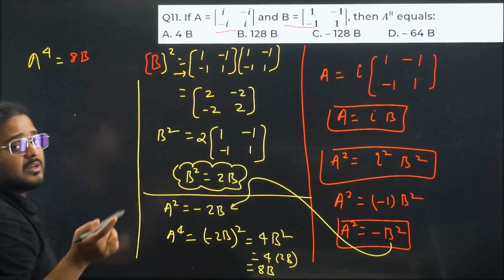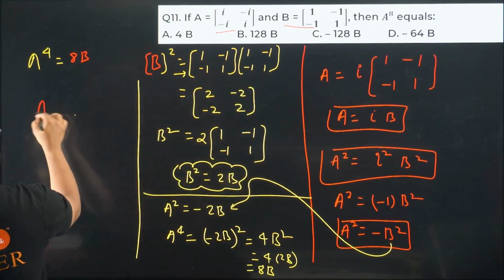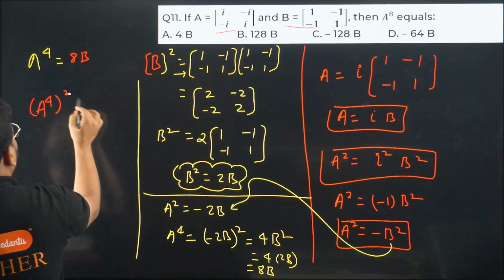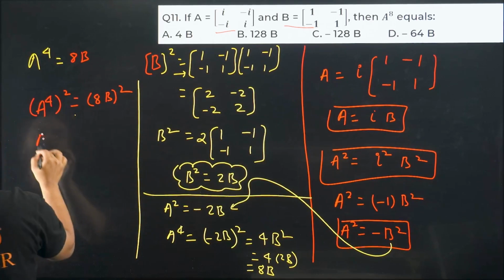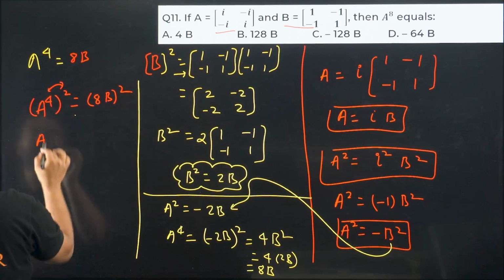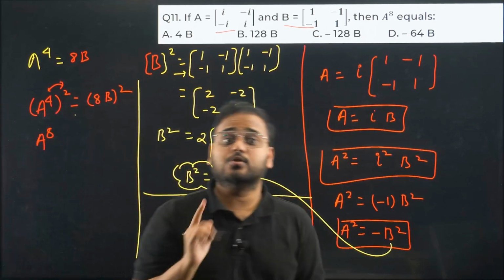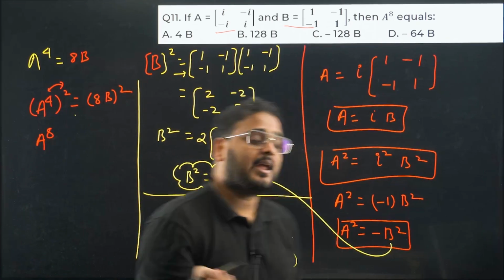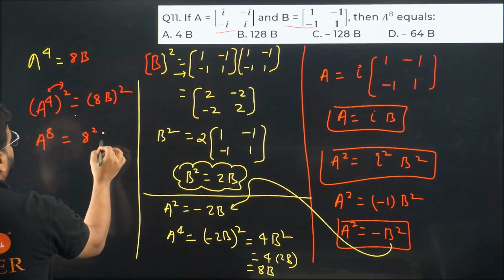What I want? I want A power 8. Again do square. A power 4 power 2, 8B square. What I get? A power 4 into 2, we have to use the product rule, right? It becomes 8. I told you, use the rules of exponents. 4 into 2 is 8, power rule, okay? And this becomes 8 square and B square.